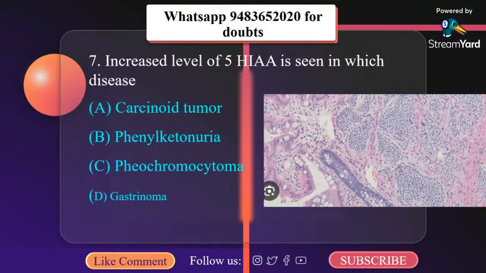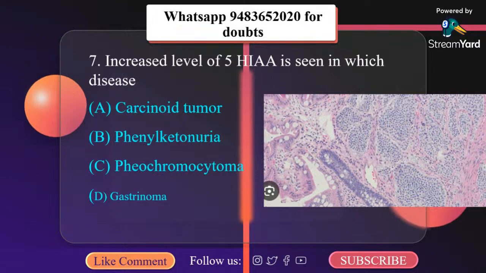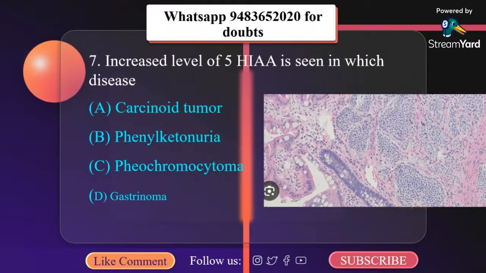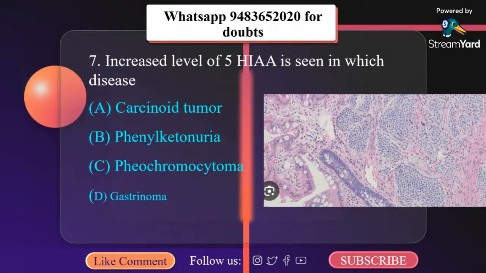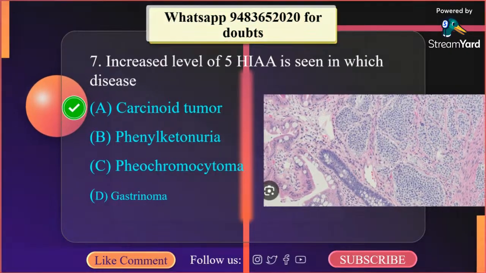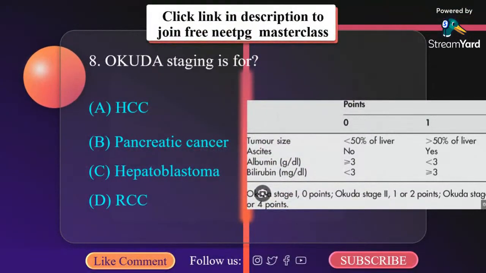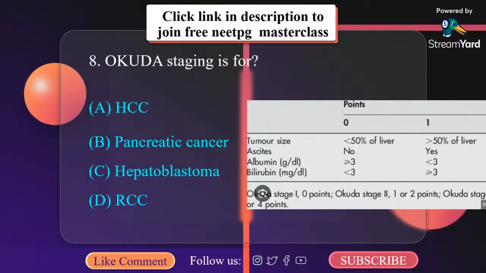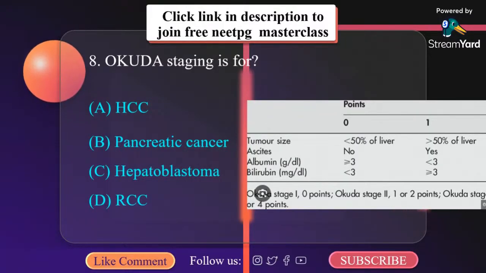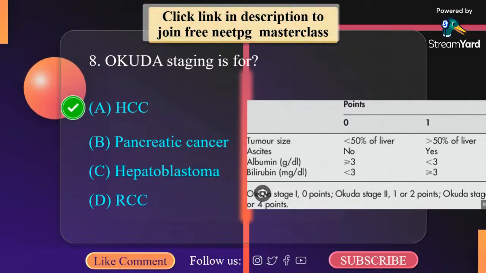Increased level of 5-HIAA is seen in which disease? A. Carcinoid tumor, B. Phenylketonuria, C. Pheochromocytoma, D. Gastrinoma. It is seen in carcinoid tumor. Okuda staging is used for: A. HCC, B. Pancreatic cancer, C. Hepatoblastoma, D. Renal cell carcinoma. It is hepatocellular carcinoma.